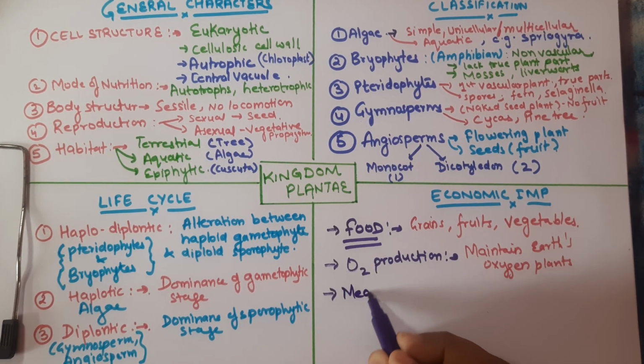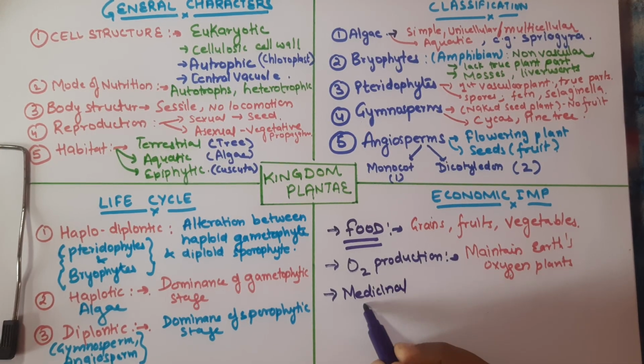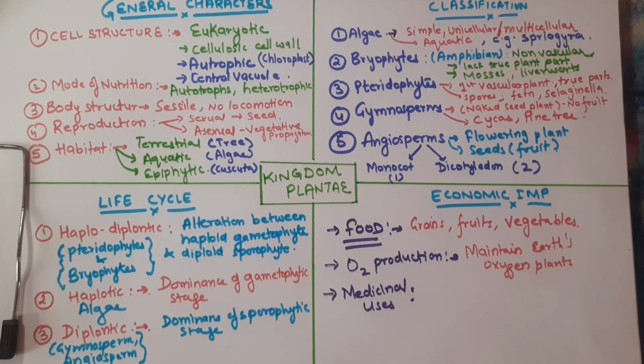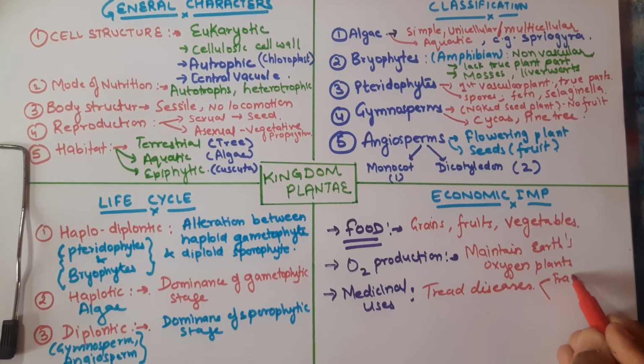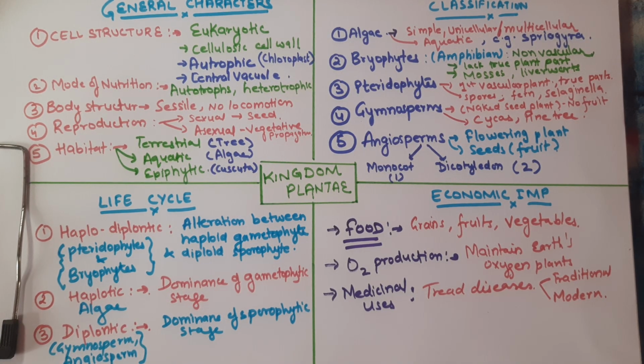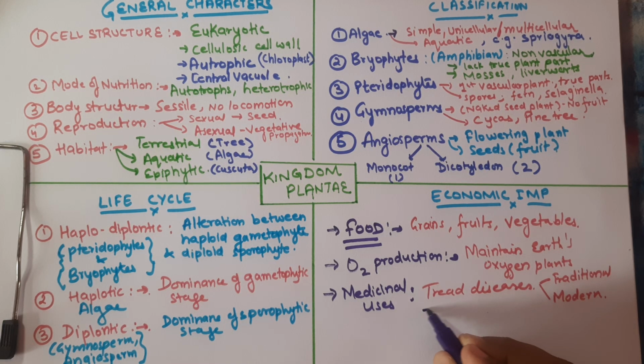Then the medicinal use. In almost all parts of the world, plant species are used for their medicinal purposes. It means they are used for treating disease. Plants are part of both the traditional and the modern medicinal systems.